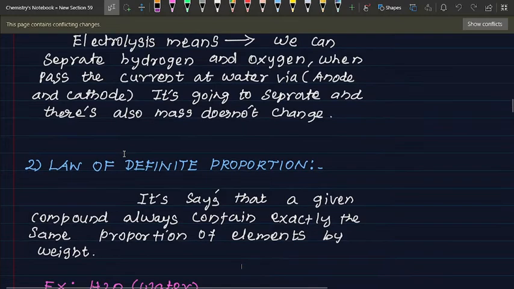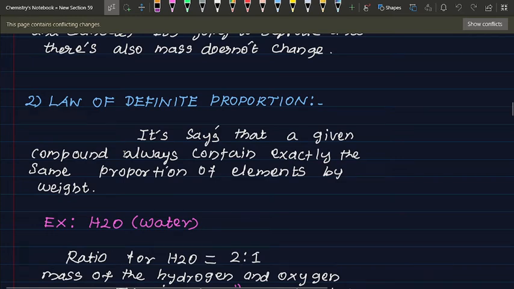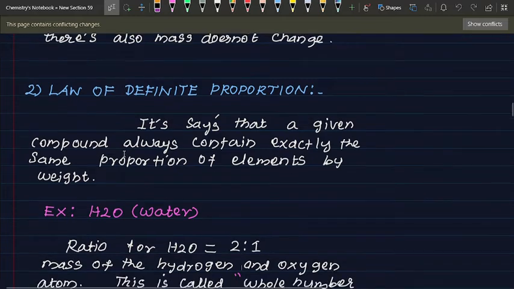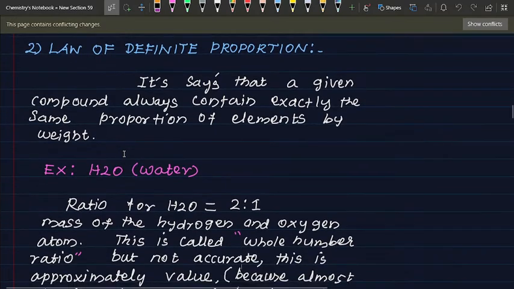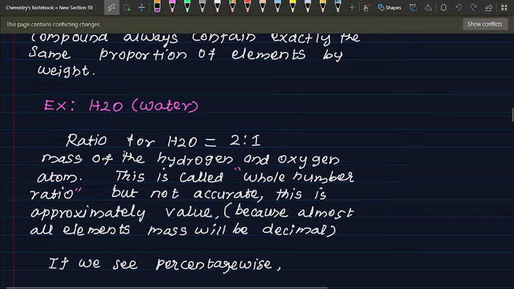Second law, the law of definite proportions. It says that a given compound always contains exactly the same proportion of the elements by weight. For example, water, H2O. The ratio for H2O is 2:1: hydrogen 2 times, oxygen 1 time.